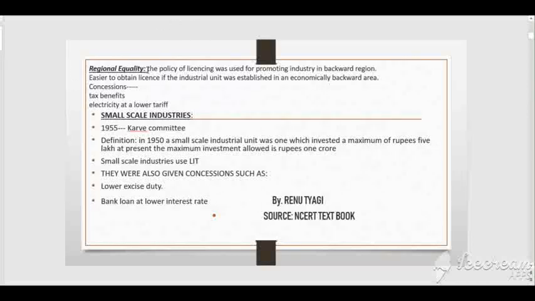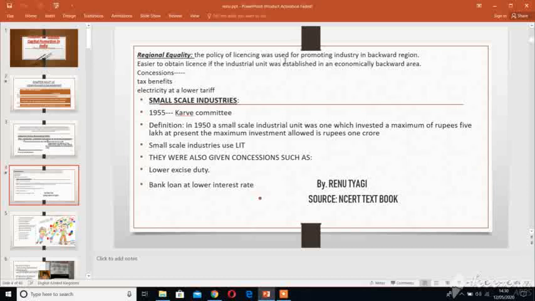And to promote regional equality, the policy of licensing was used for promoting industries in backward regions. It was easier to obtain a license if the industrial unit was established in an economically backward area. Right, children? According to IPR, to achieve regional equality, what benefit was given to the entrepreneur? If any industry wants to set up in a backward region, the following concessions had been given to the units.